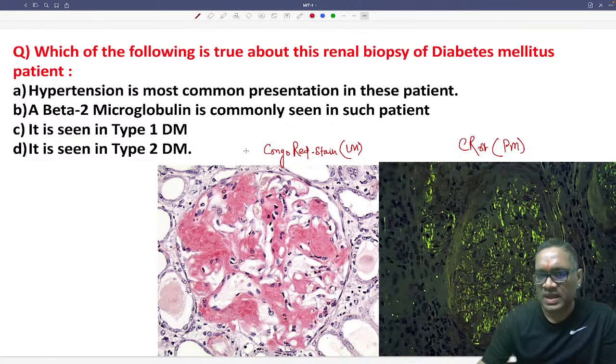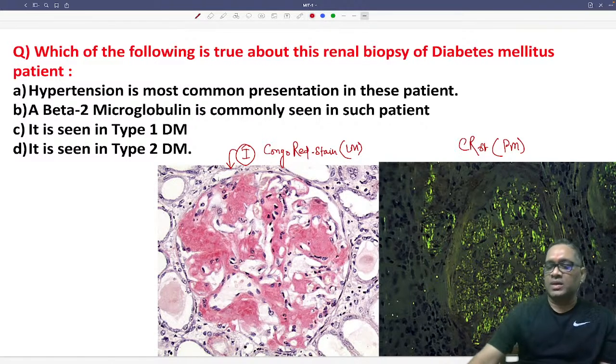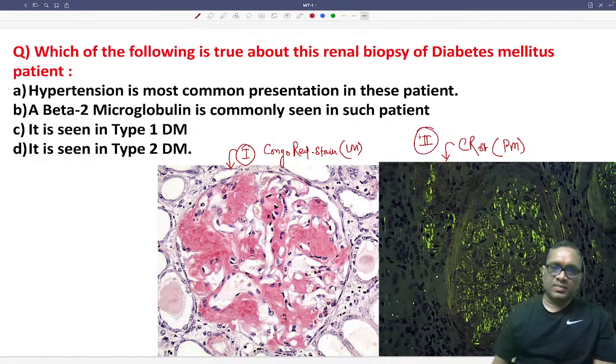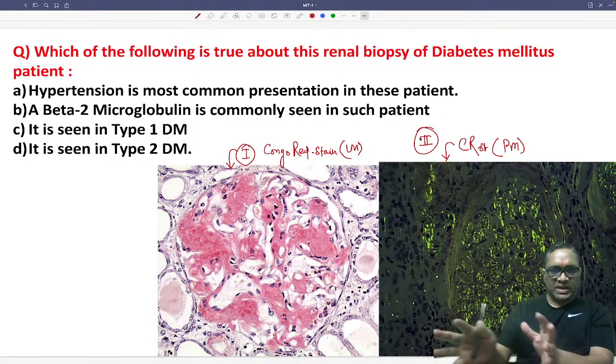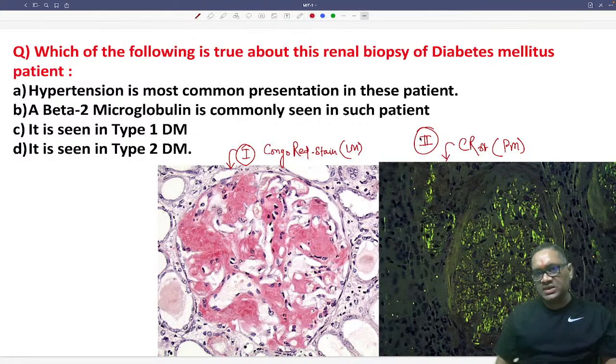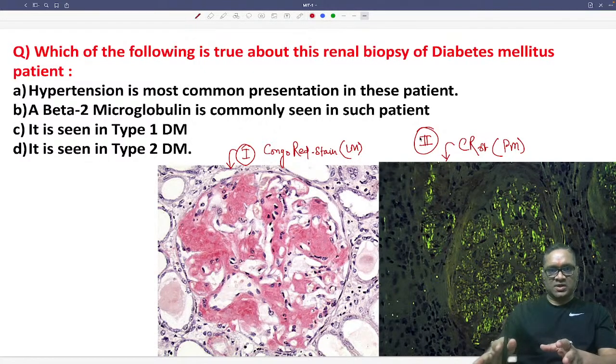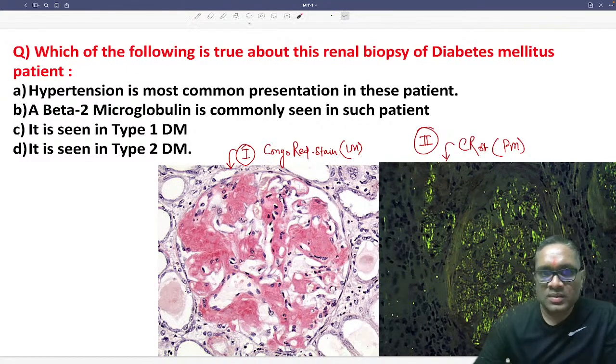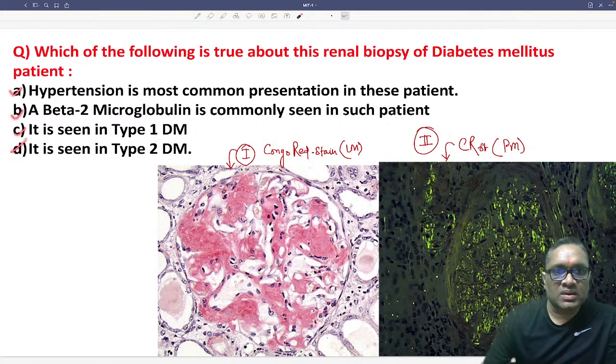So there are two pictures I have given you. Number one is the staining with light microscopy. Number two is Congo red staining with polarized microscopy. Now by seeing this, we have to understand what I have shown you in this picture by knowing the name of the stains and the microscopy. And now let me find out the correct answer from you people.